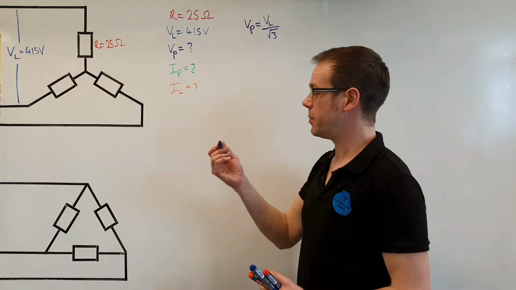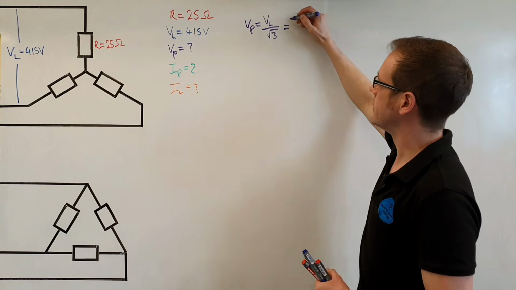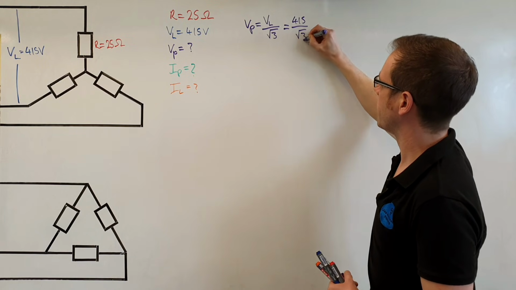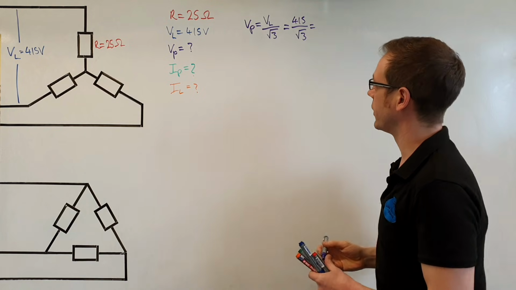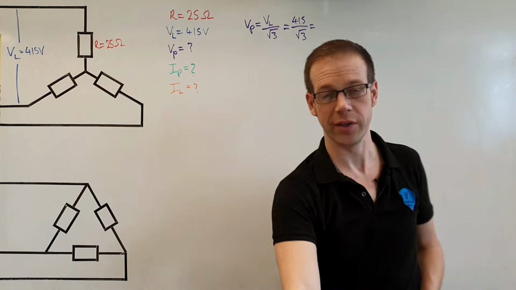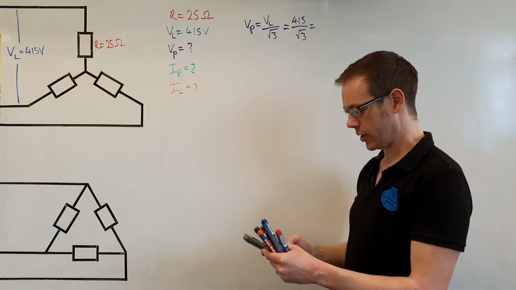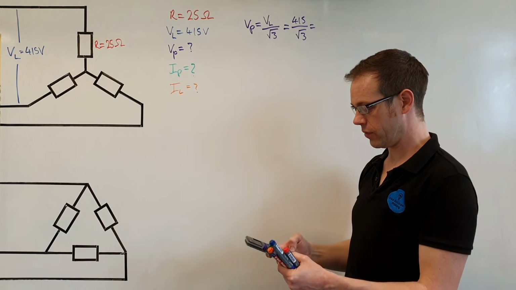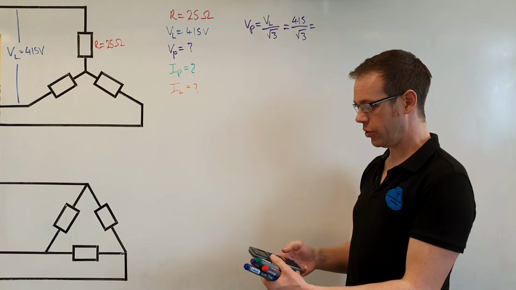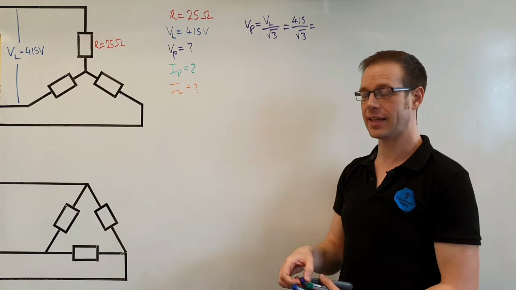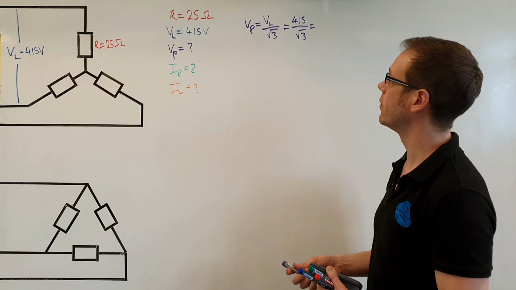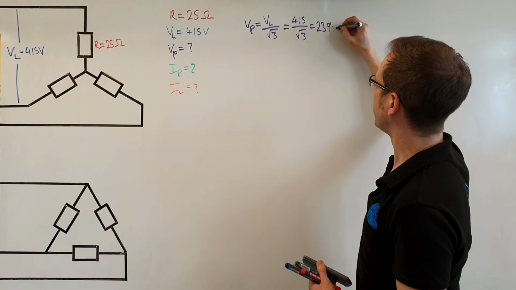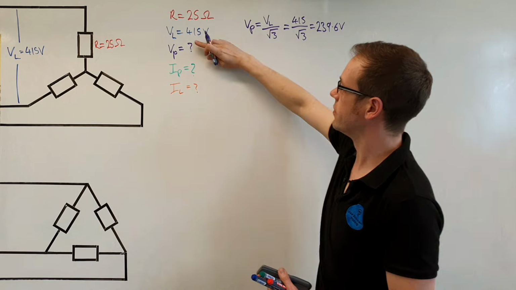So all we've got to do is just put the numbers in. VL is equal to 415 volts and the square root of 3 is just a mathematical constant that stays in this calculation. So we've got 415 divided by the square root of 3. We'll put that into our calculator. 415 divided by the square root of 3. And that's going to give us 239.6 volts. There we go. So we've figured out what the phase voltage is. So we'll put that in there.